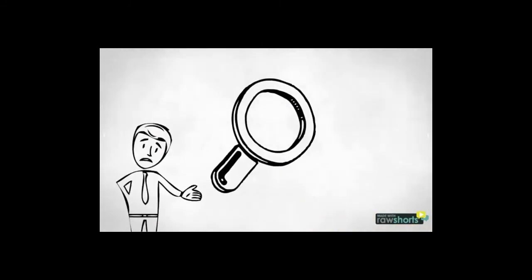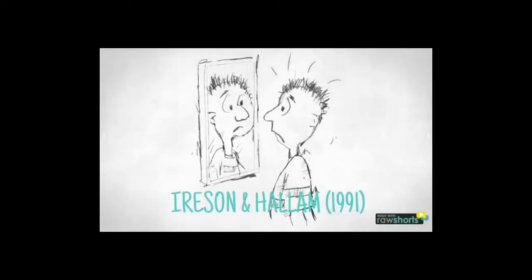Ison and Hallam said that streaming had an adverse impact on children's self-esteem. Oakes also supports this, stating that the self-concept of low-track students becomes more negative as years go by. However, a meta-analysis of 13 studies by Kulik and Kulik found no overall effect of ability grouping on self-esteem.